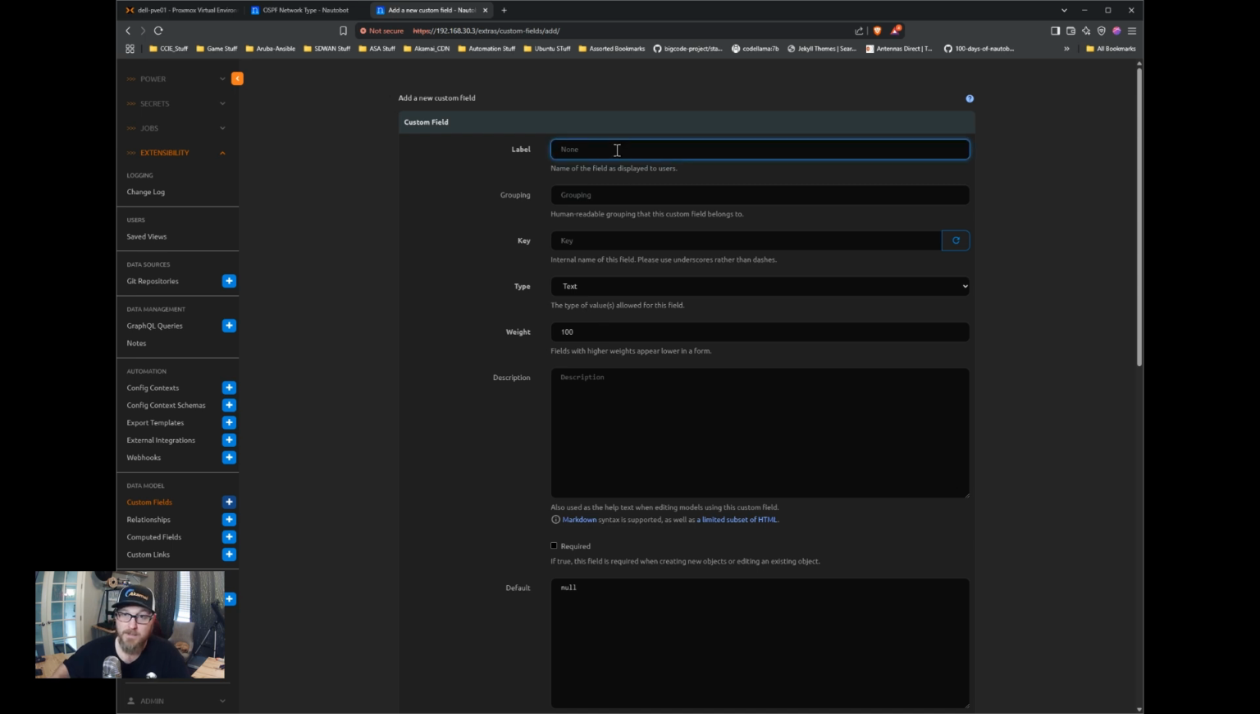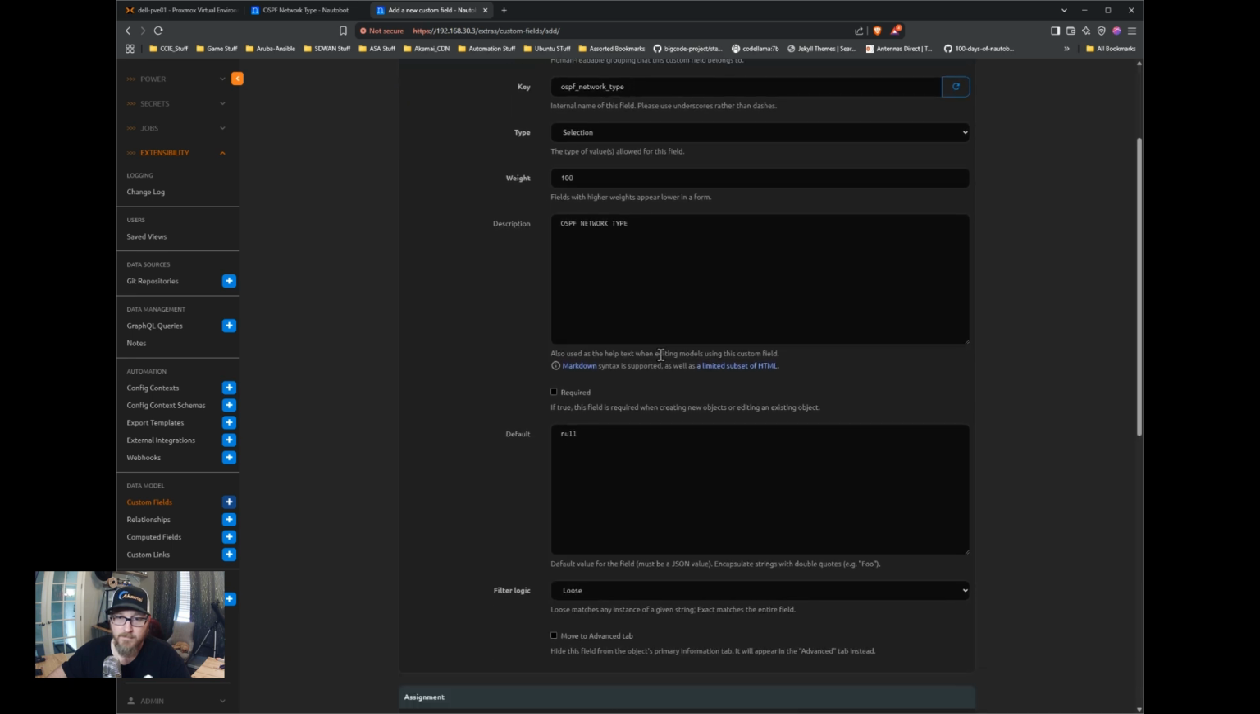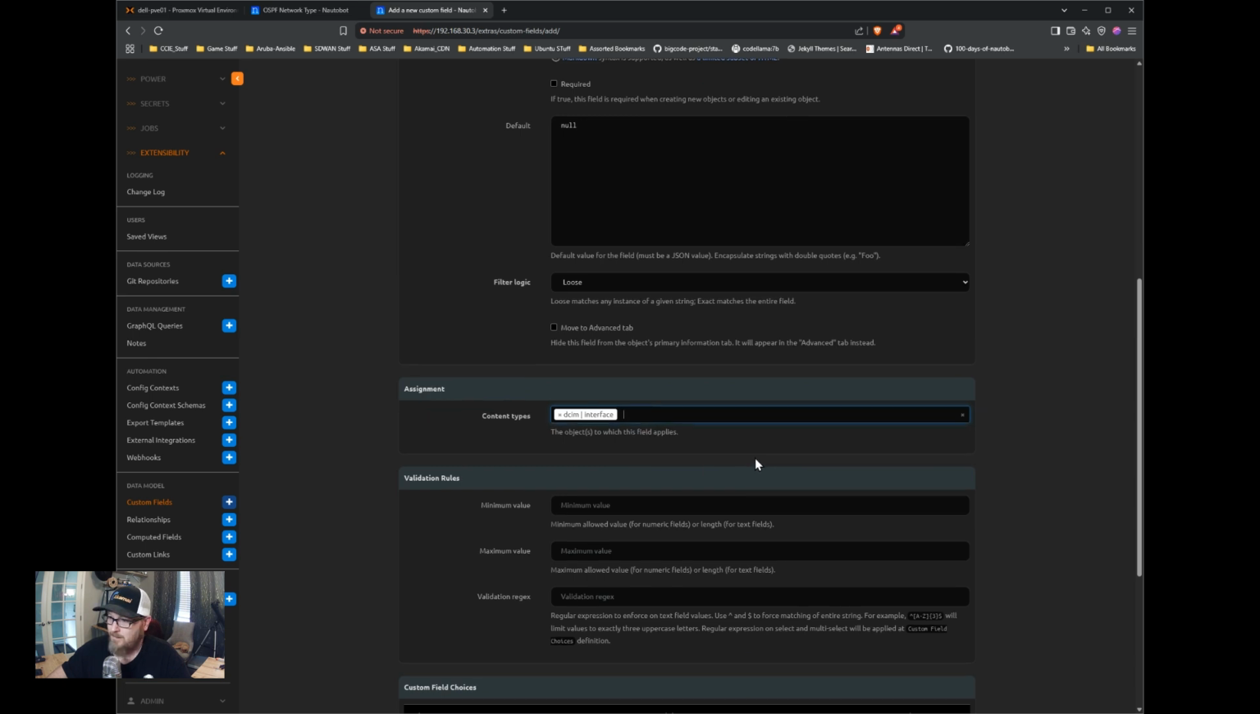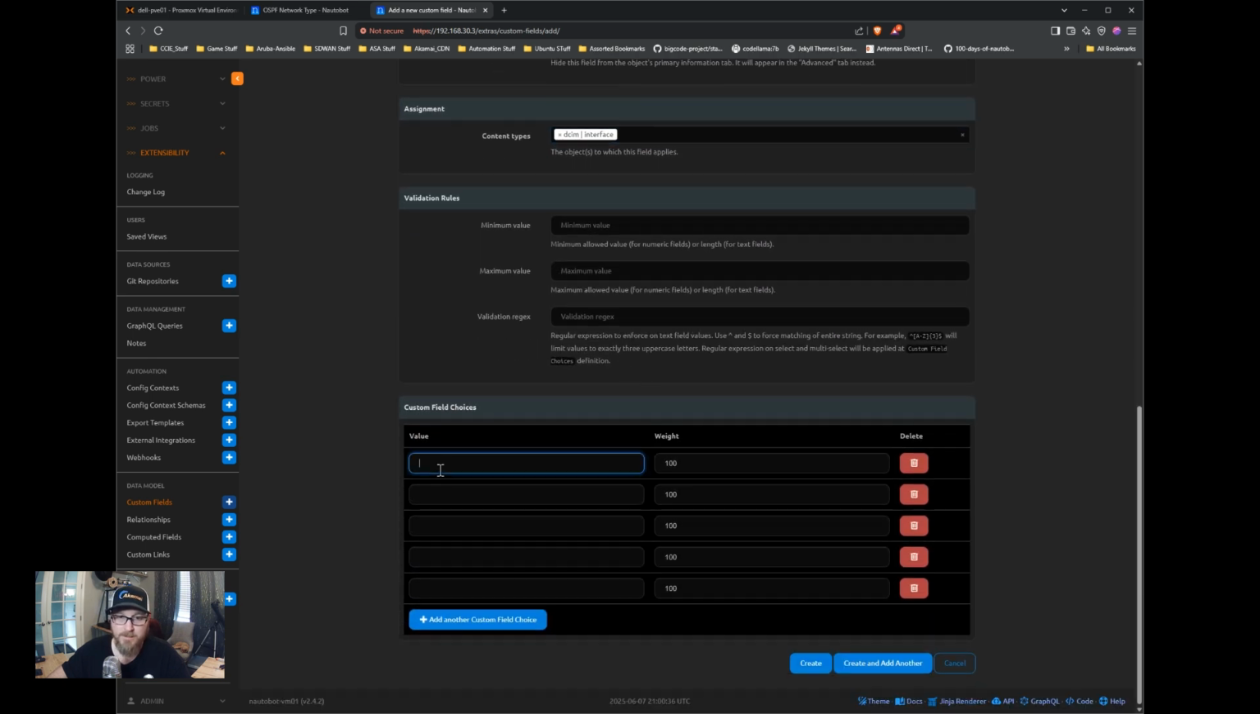Let's add one with the GUI real quick. We wanted to do OSPF area grouping. We'll put that in OSPF. That's the key. This one's going to be a selection, description, OSPF network, type. Okay, put this under interface. I wanted to do this to show you what it looks like in the GUI when you're under the interface.